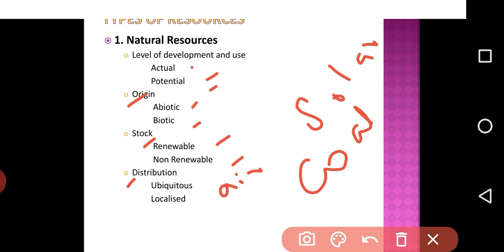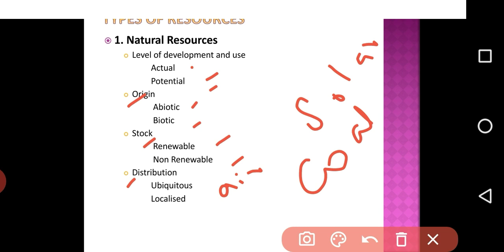Localized means found only in certain places. Take for example minerals. Some types of minerals are found in particular places. For example, copper, iron, gold. These are localized. So these are the different types of resources.